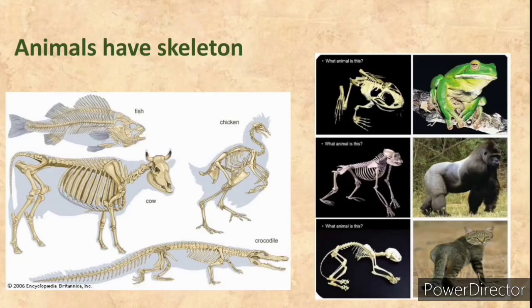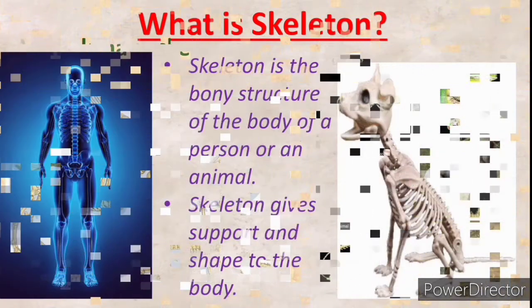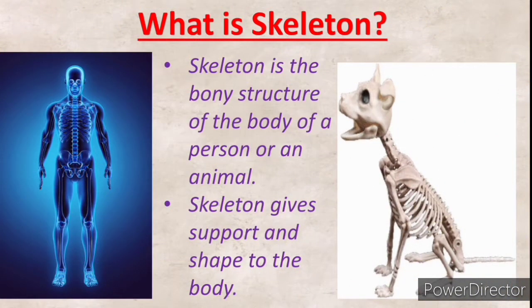Do you know that animals have skeleton? Different types of animals have their own skeleton. Now, what is this skeleton? Because you might want to start thinking. So, what does skeleton mean, or what is a skeleton? A skeleton is a bony structure of the body of a person or an animal. So, both animals and human beings have skeleton.